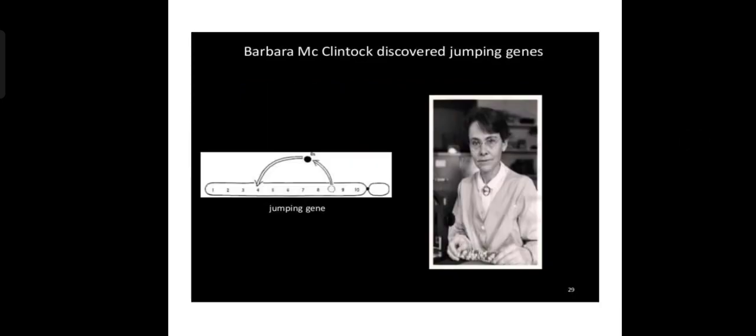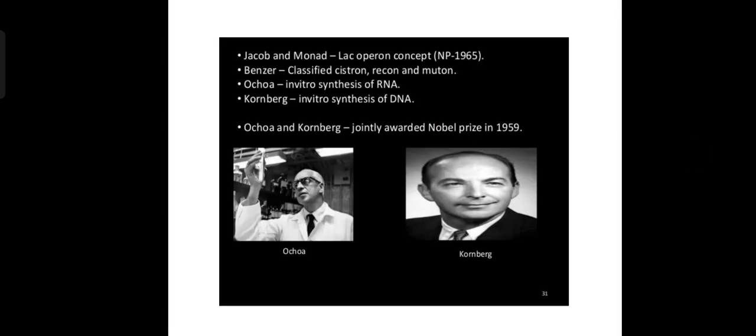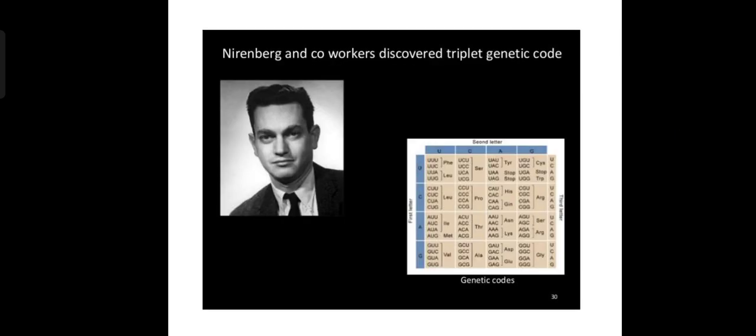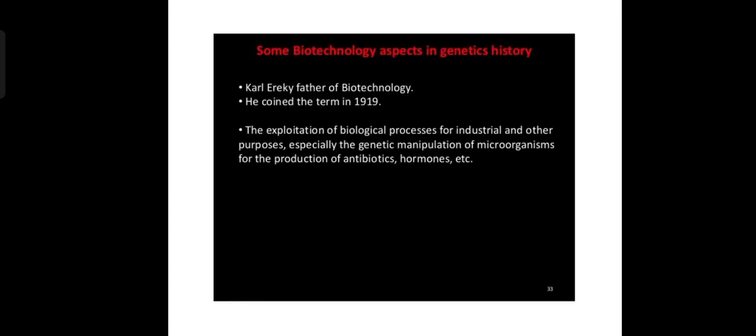Barbara McClintock discovered jumping genes, which we call transposons. Jacob and Monod gave the operon concept. Benzer classified cistron, recon, and muton. Ochoa did in vitro synthesis of RNA. Kornberg did in vitro synthesis of DNA. Ochoa and Kornberg were jointly awarded the Nobel Prize in 1959. Nirenberg and co-workers discovered the triplet genetic code.